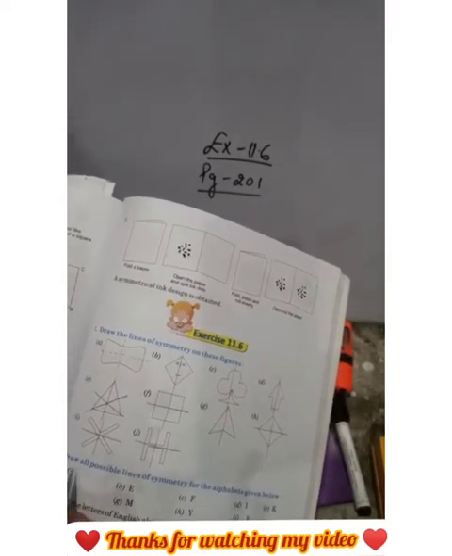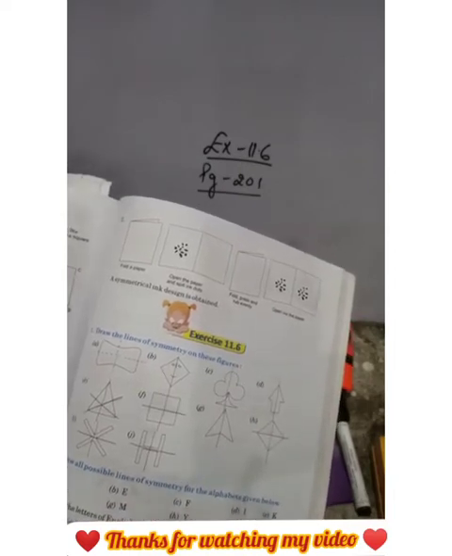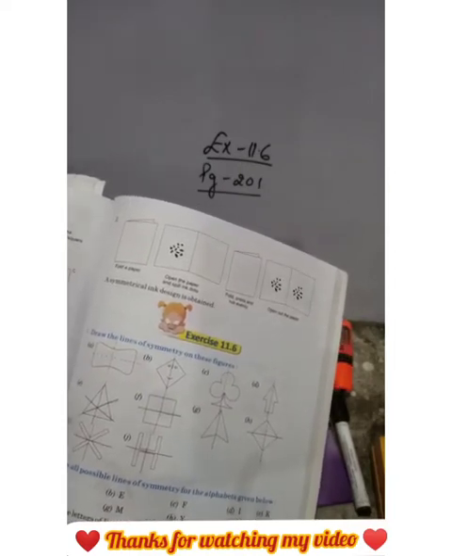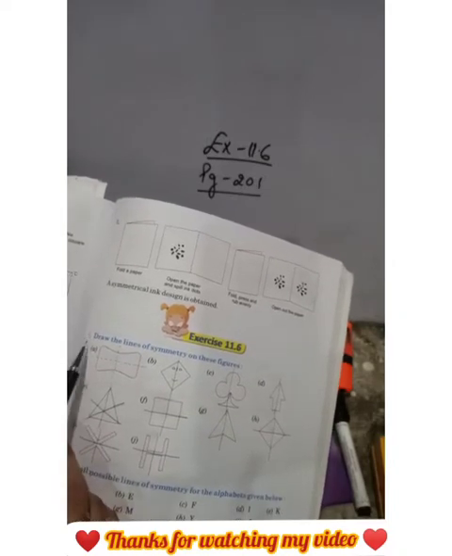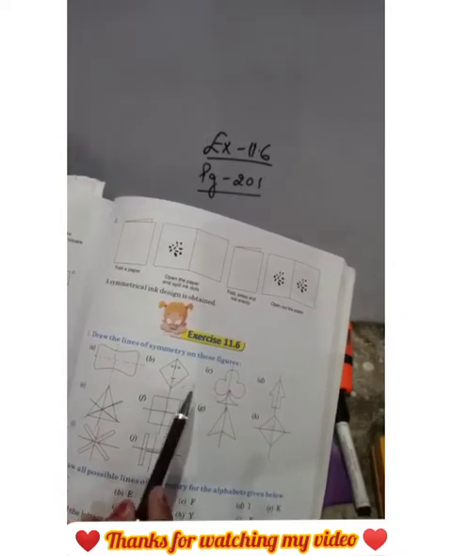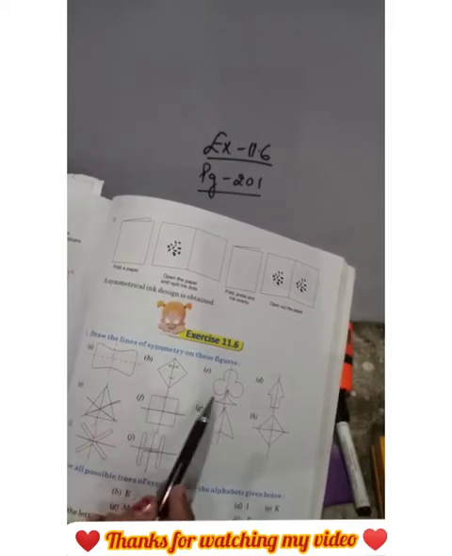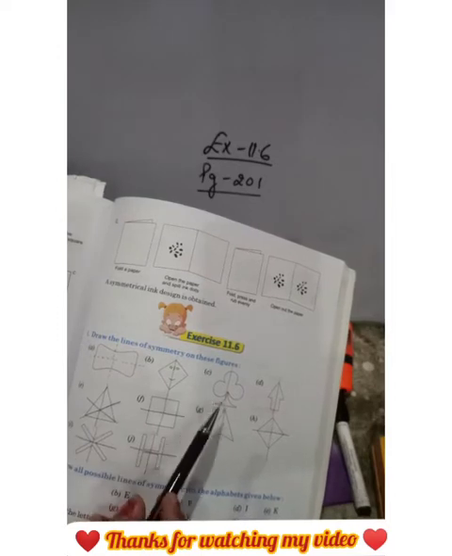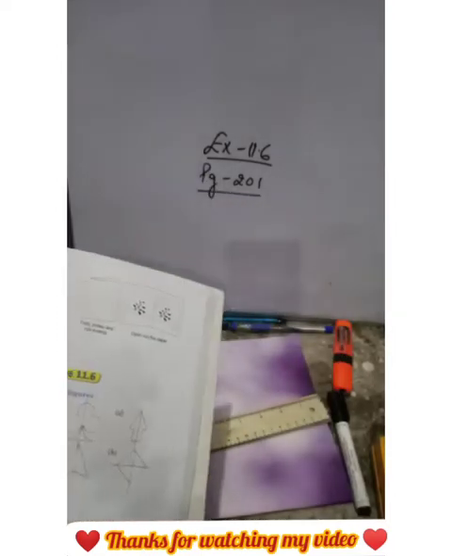Next is, draw all the possible lines of symmetry for the alphabets given below. Okay, listen students. The question number 1, you will draw it in your notebook. Figures you will draw first, then you will draw lines. Neat and clean figures should be drawn. Understand? Now let's do the question number 2.